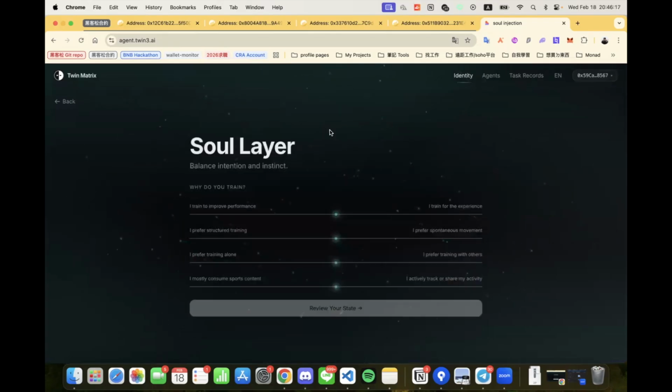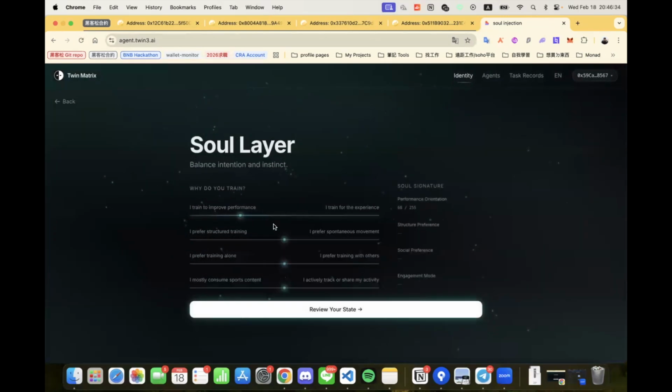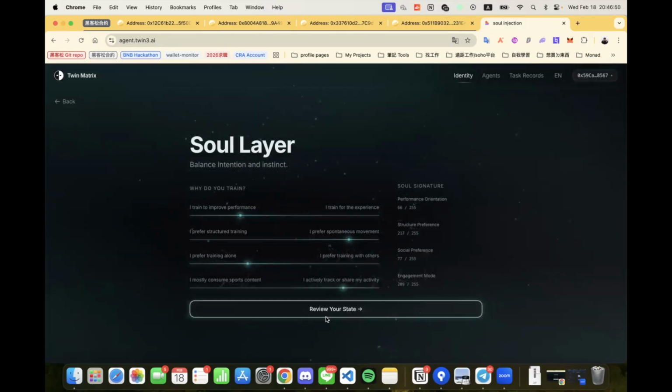Now we reach the Soul layer. This layer captures intention and instinct. For example, do you train for performance or experience? Do you train alone or with others? Here we adjust the sliders. These sliders help shape deeper personality vectors behind the physical signals. At this point, the identity construction is complete.